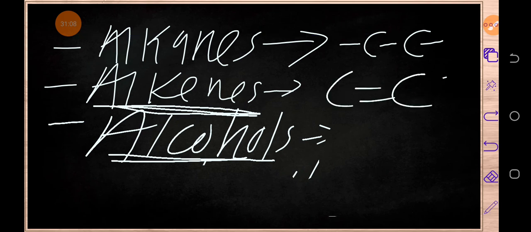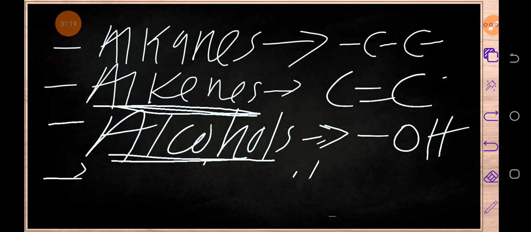So here we've got double bonds, then here we've got hydroxyl. Okay, now, when we talk of the functional group of acids, this is a family which is called alkanoics or carboxylic acids.